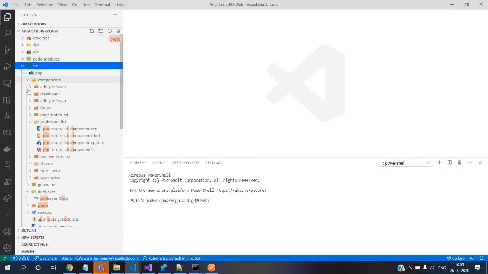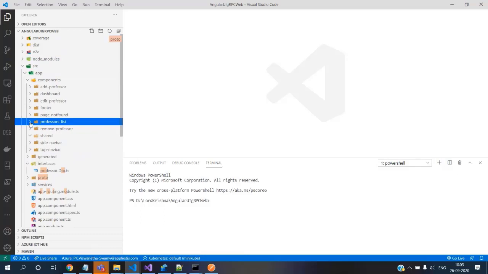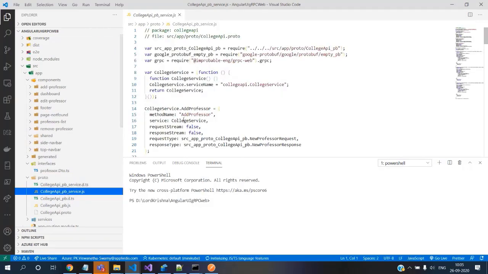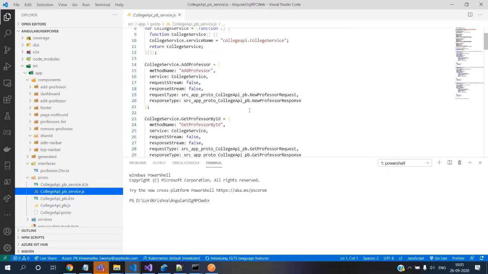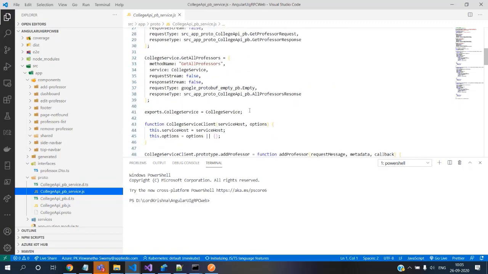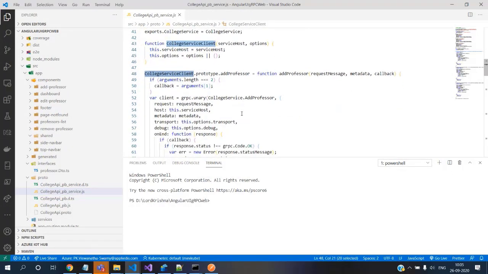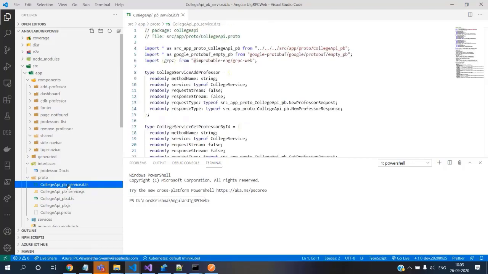Quickly we'll compare that and then start building our own. Let me expand this and go to this proto folder. You see the gRPC service, and if you scroll down a little bit, you will find the gRPC service client. You will find the gRPC client for JavaScript, and it has these typings here.